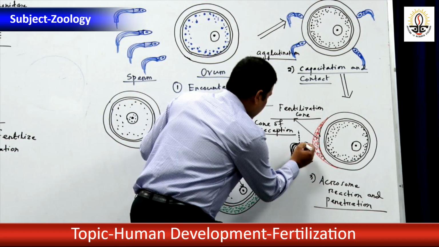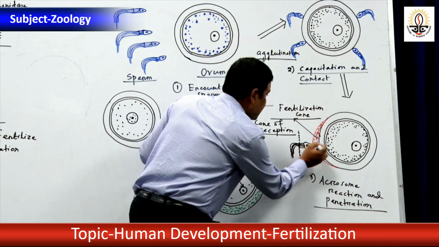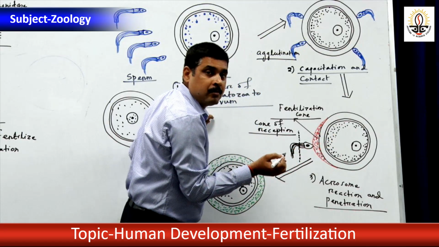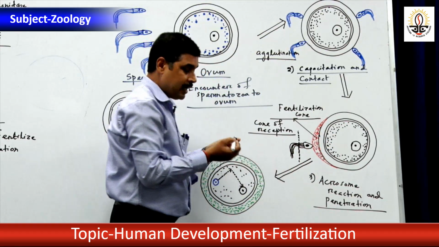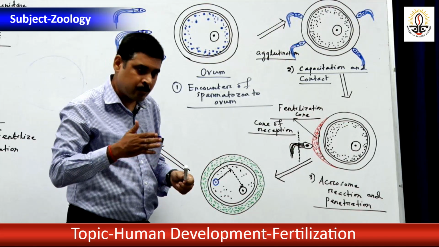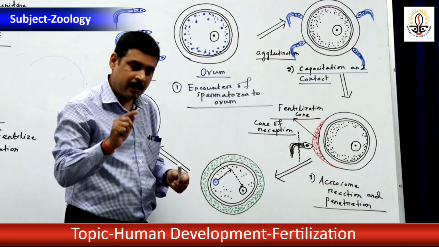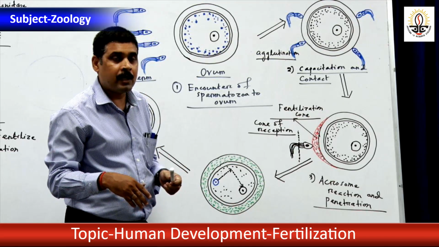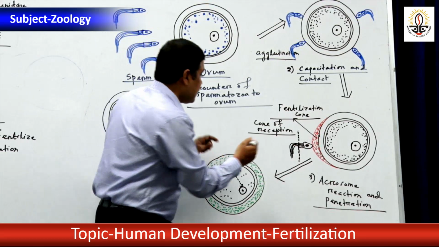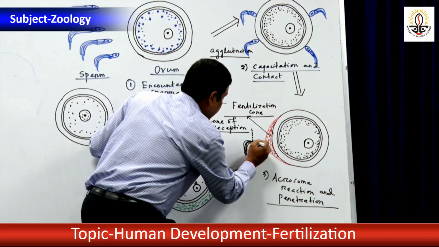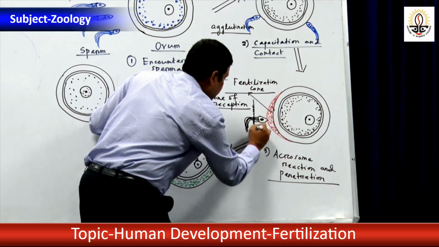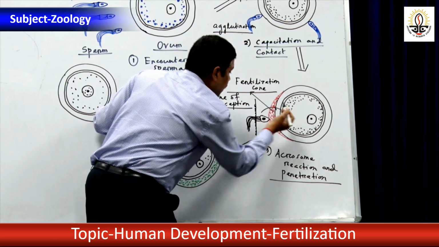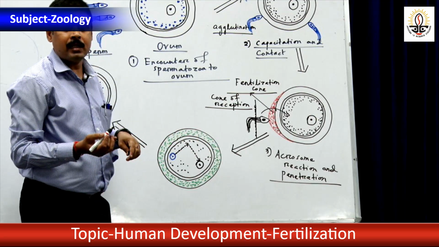Now, only the content of the head and middle piece enters into the ovum, but the tail is discarded. The main purpose of the tail is to swim within the vaginal fluid and reach the ovum. So the tail is discarded, and the content of the head and middle piece enters the ovum at the animal pole.